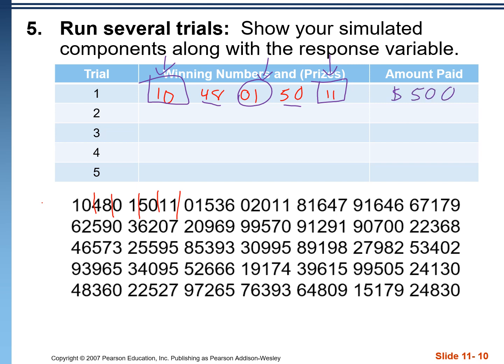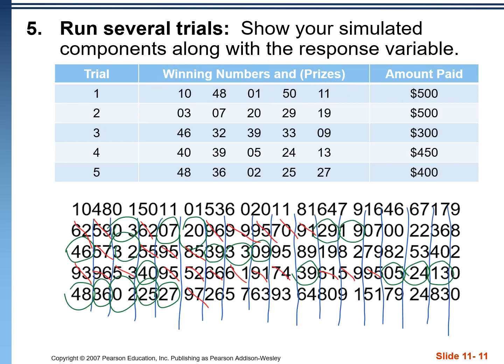Okay, we would repeat that same process through 5 trials. As we do that, you can see we skipped a bunch of numbers. Anytime that we get a number that's outside of the range of 01 to 50, we just ignore it. If we got any repeat numbers, we ignore it. Sometimes we have to go out decently far, you can see in this trial, until we get 5 valid numbers. Each time we get the amount paid, and we're going to use this to find a response variable. The more times we do this, the more accurate our estimate's going to be.